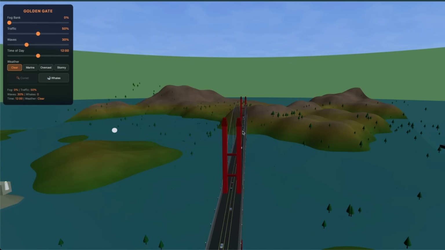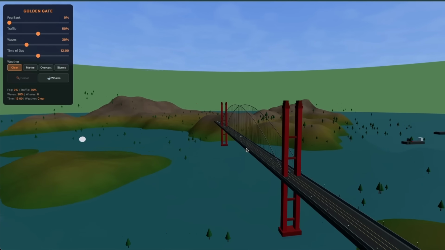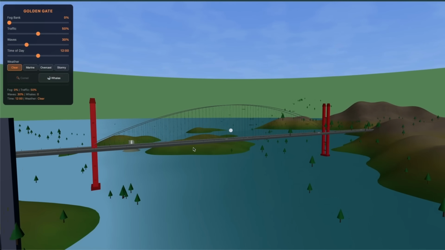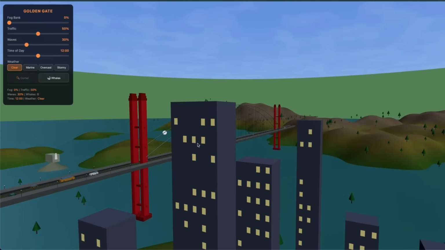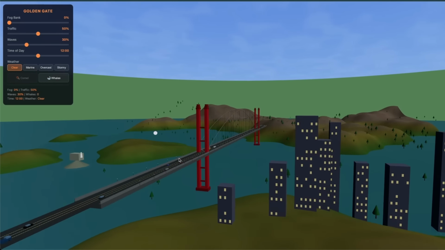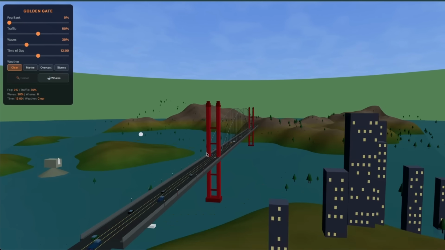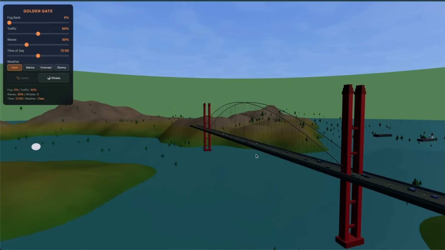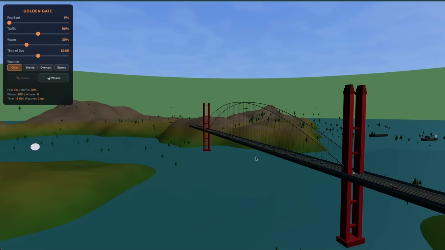So this is the Golden Gate Bridge simulation. It's a very complex prompt with a number of different moving parts, and I think it does a pretty decent job. Although in this specific case, the UI components can definitely use some work. And there are also some very interesting failure cases.